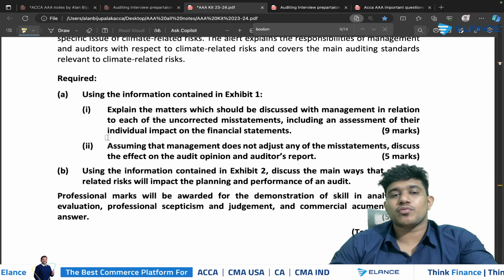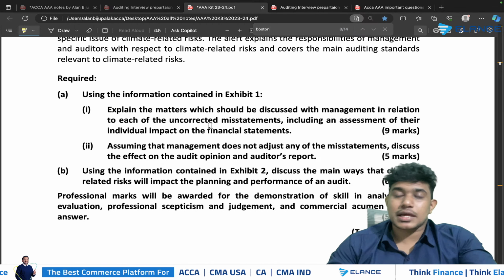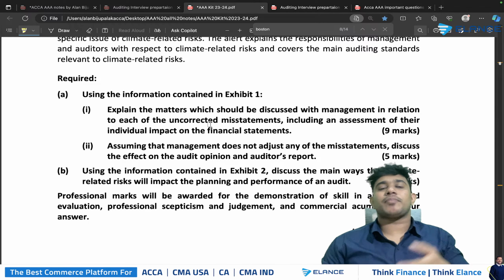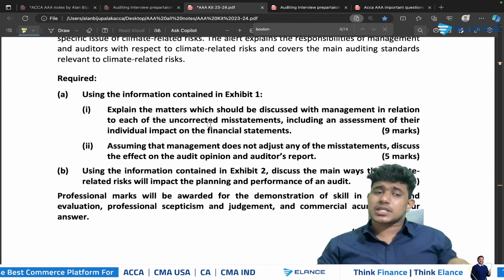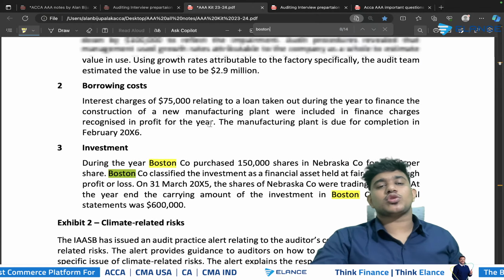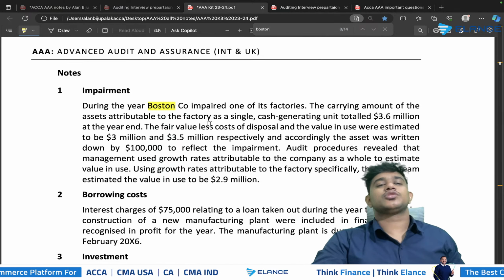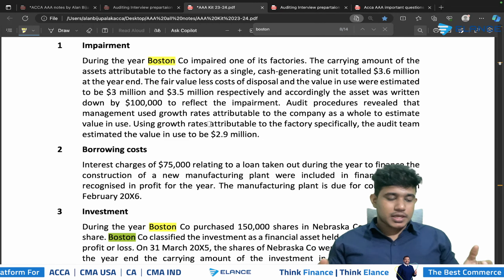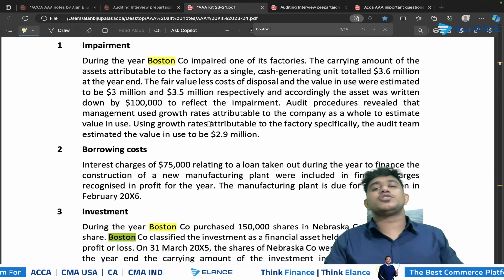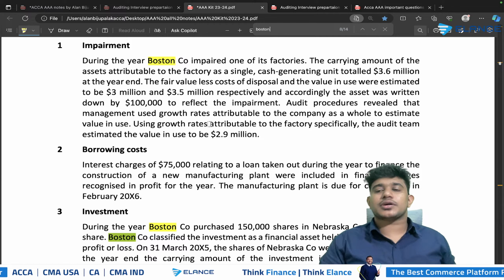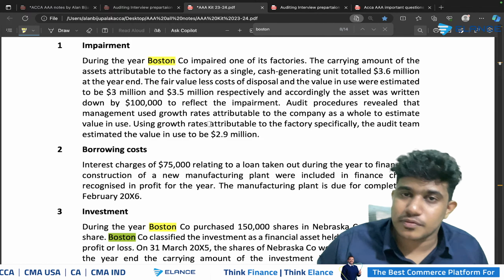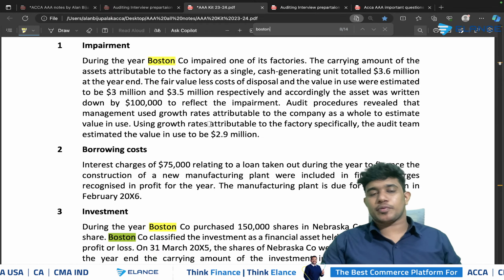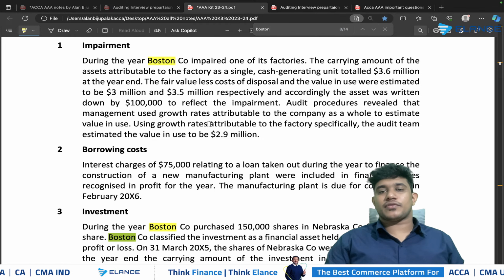And for the second requirement, they have asked you to consider that none of the mistakes are corrected. In that case, what will be the impact on report and opinion? For such a question, you need to take the total of all of these mistakes. So impairment, borrowing cost and investment, you need to take the total of each of these mistakes, and the total amount's materiality has to be considered. You need to consider whether the total amount of mistakes is pervasive, and then you need to show the impact on audit opinion and on the audit report. Clear? So that is the only difference here.